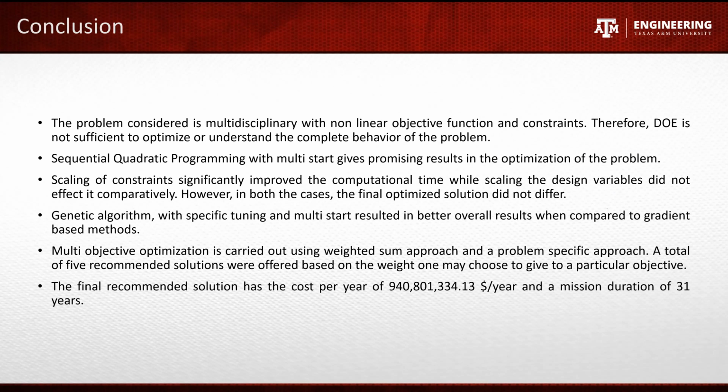However, scaling of design variables did not affect the computational time a lot. In all the cases, there was consistency in the final results that were obtained. Genetic algorithms give better results as compared to the gradient-based method since they used multiple start points that were distributed all over the design space. Then multi-objective optimization was carried out using two methods. First, the weighted sum approach, and second, a problem-specific approach. From the weighted sum approach, 5 solutions were presented. Our recommended solution suggests a mission of 31 years duration with cost per year as $940 million.